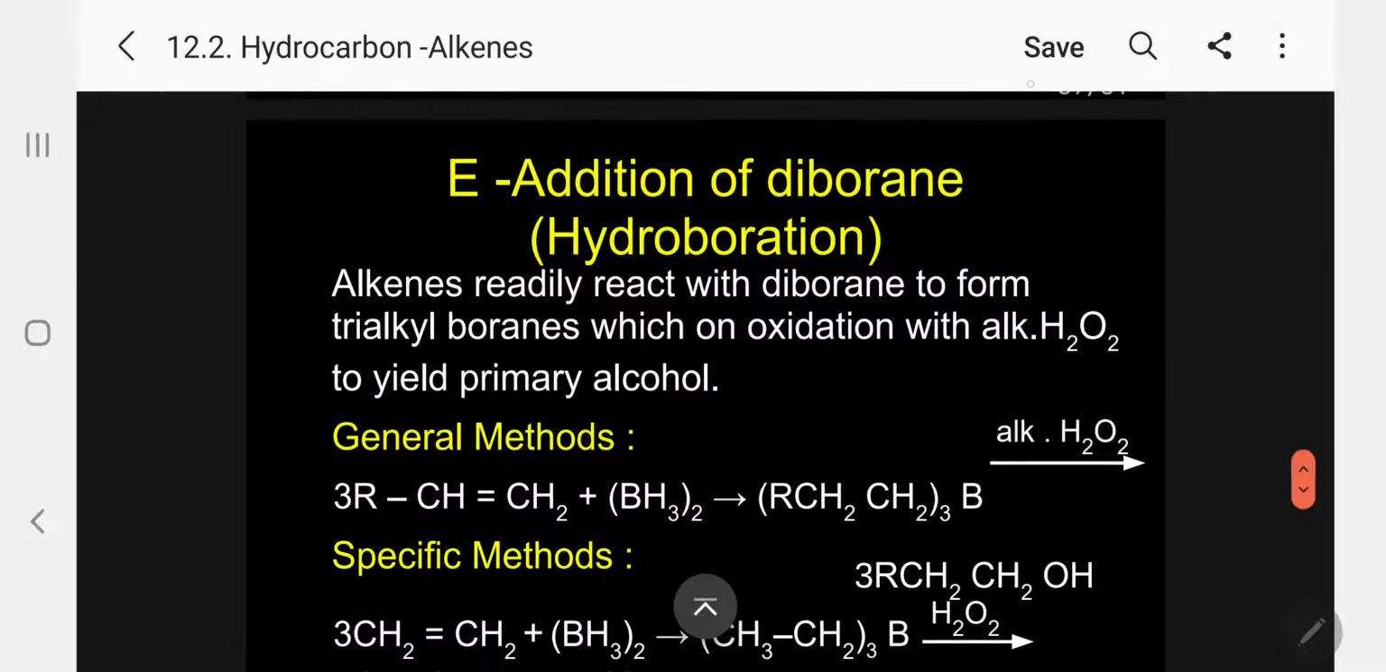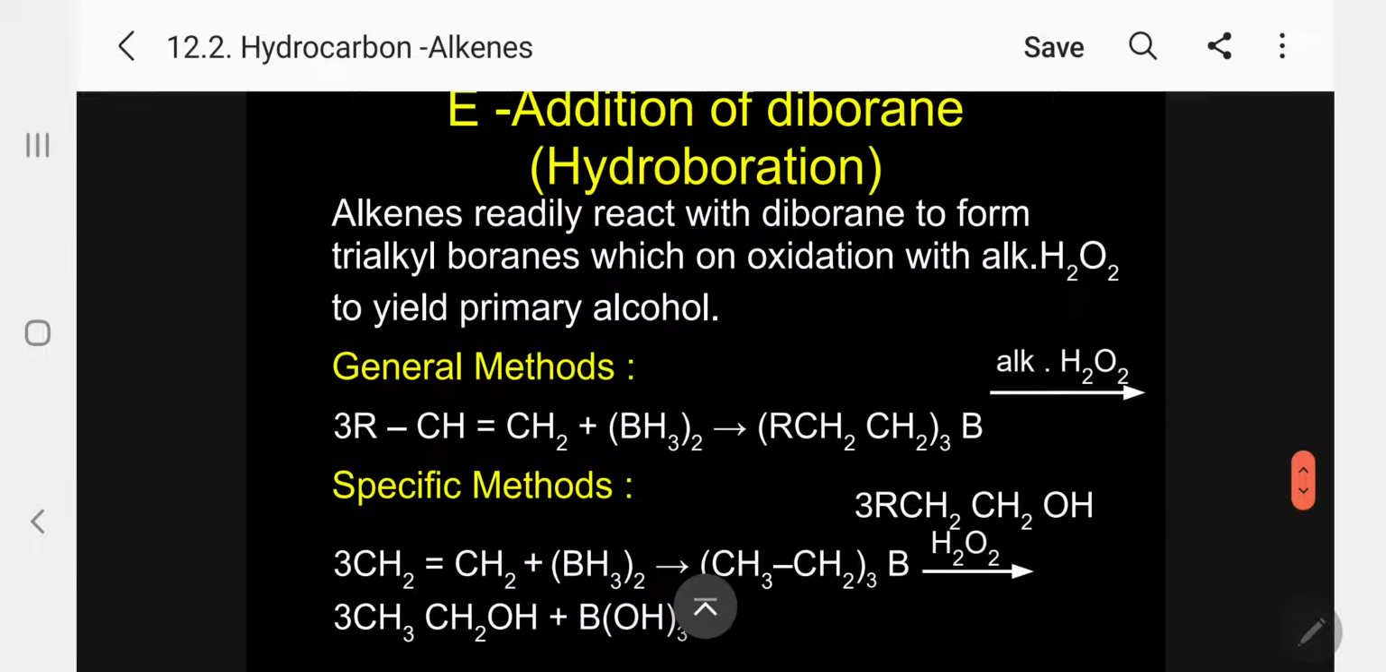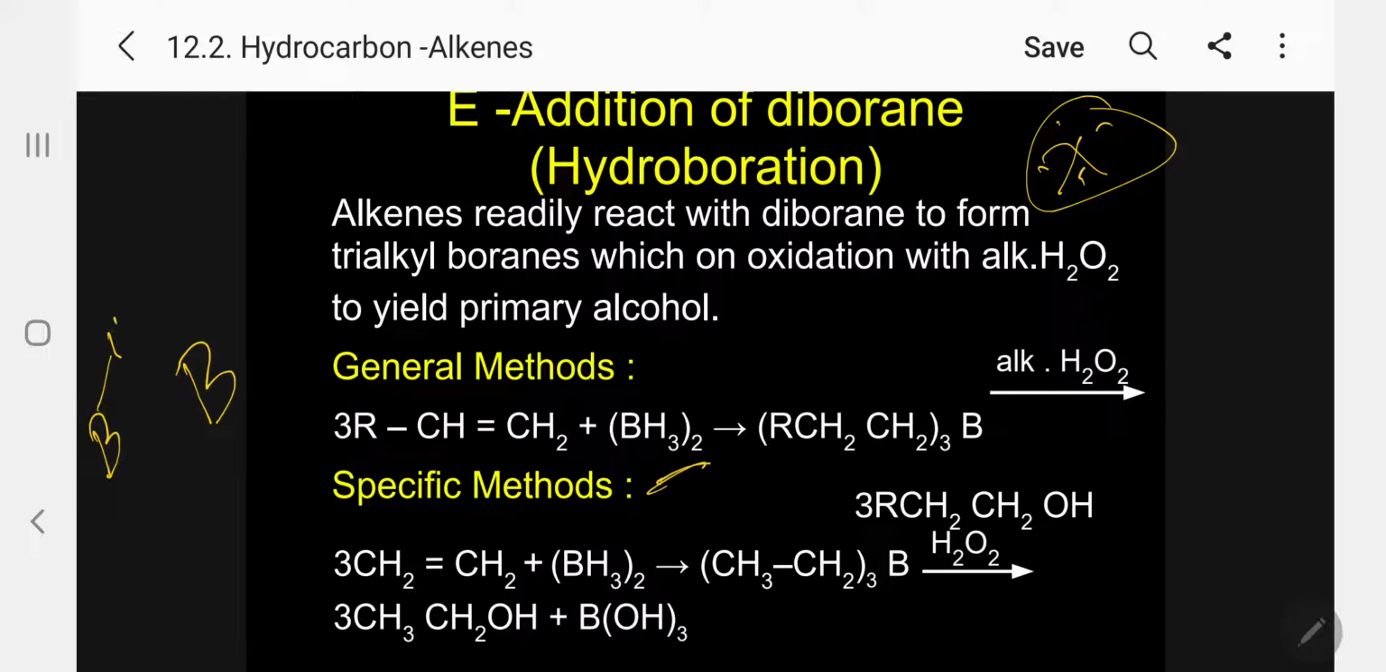Okay. Addition of diborane. This is the most important information. Please follow. Questions can be asked under this. Diborane addition. What is diborane? B2H6. The structure we have already discussed under the boron family. This is the structure of diborane. Kindly follow.